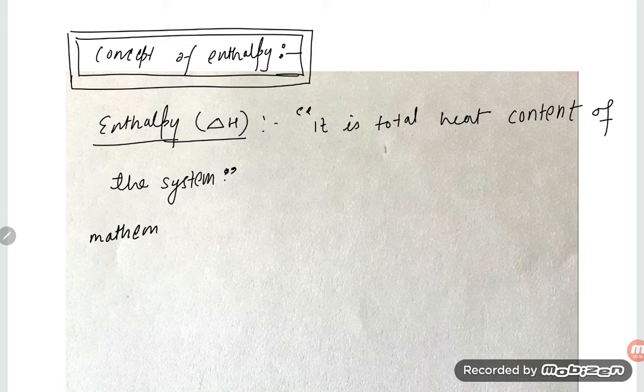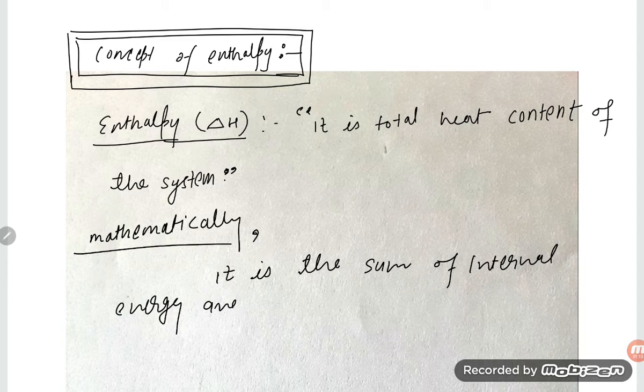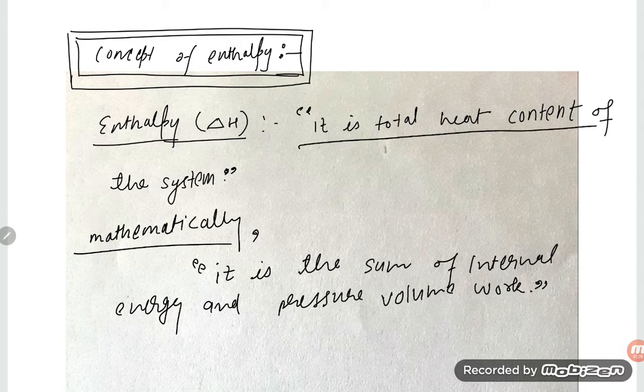Now we are going to understand mathematically how we can define it. It is the sum of internal energy and pressure-volume work. Okay, dear students, keep in mind that mathematically it is the sum of the internal energy and pressure-volume work, and in other terms it is the total heat content of the system.